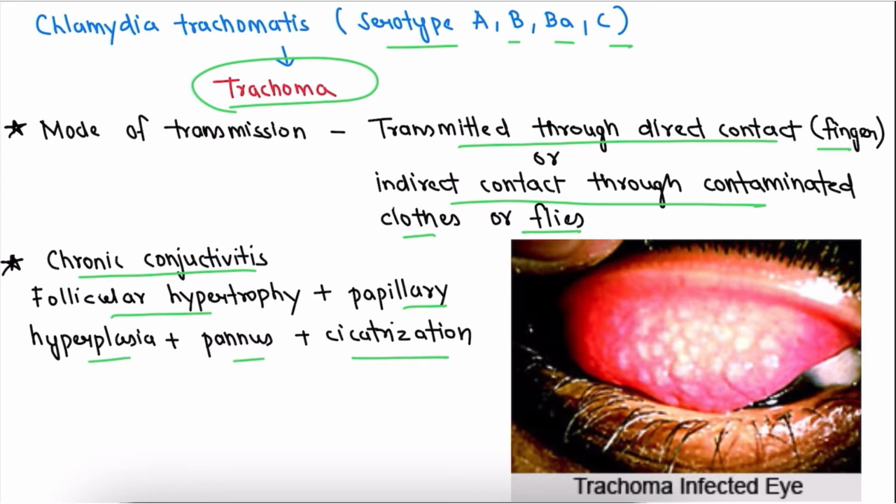In trachoma we are going to see chronic conjunctivitis. The four points we have to remember regarding chronic conjunctivitis are follicular hypertrophy, papillary hyperplasia, pannus, and cicatrization.